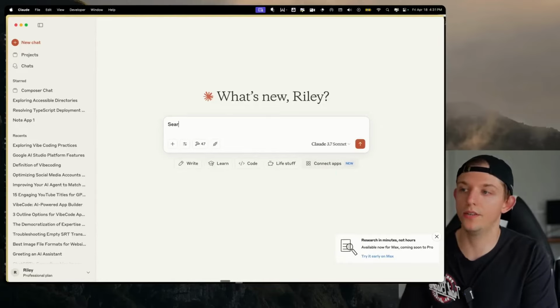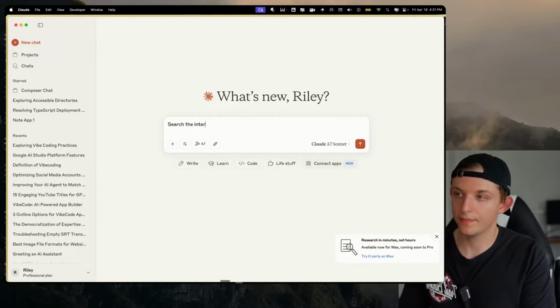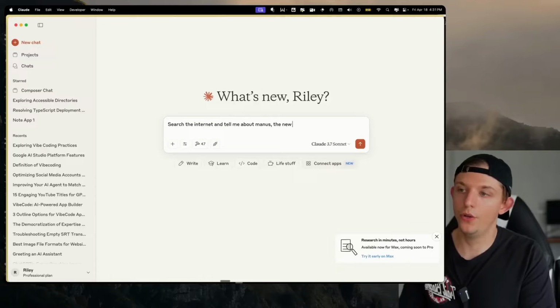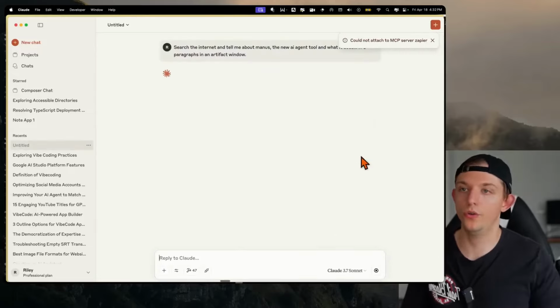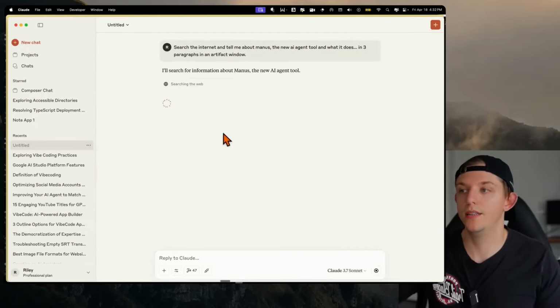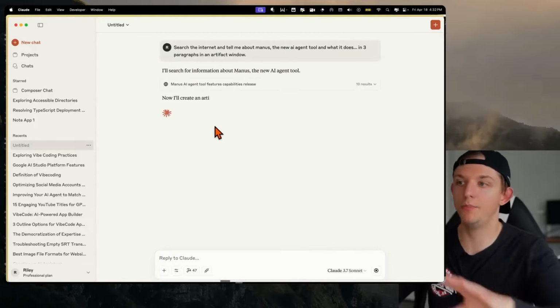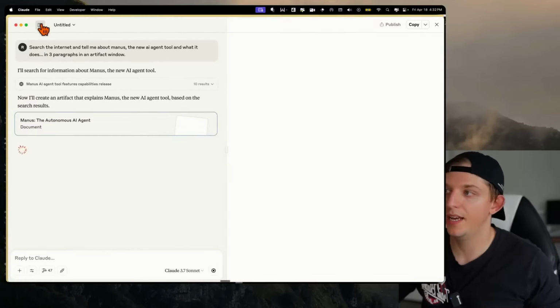And so I'm just going to say, search the internet and tell me about Manus, the new AI agent tool, and what it does in 3 paragraphs in an artifact window. Over the course of this video, I have used the term canvas a lot when ChatGPT brings up the side window, which is a canvas. In Claude,